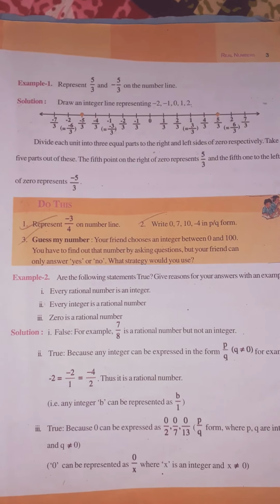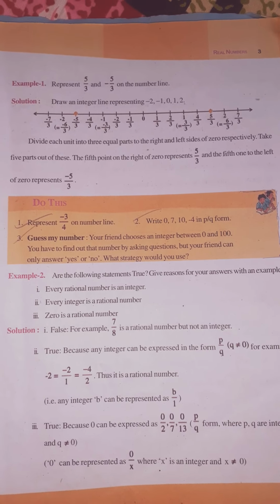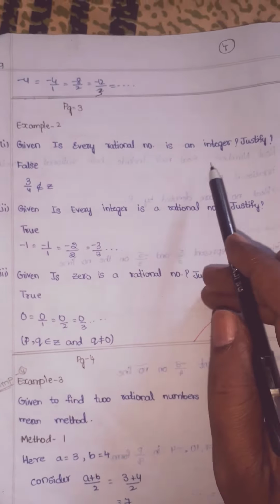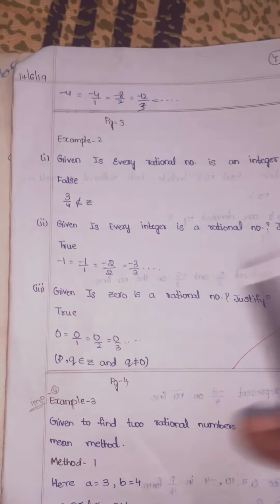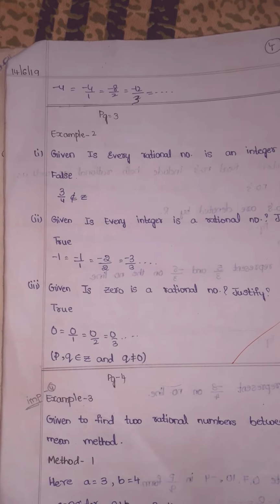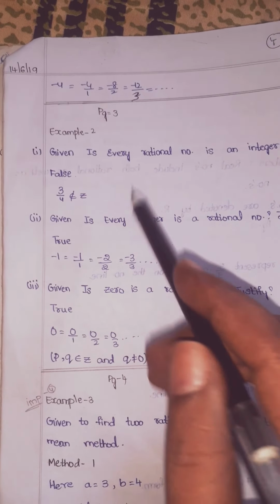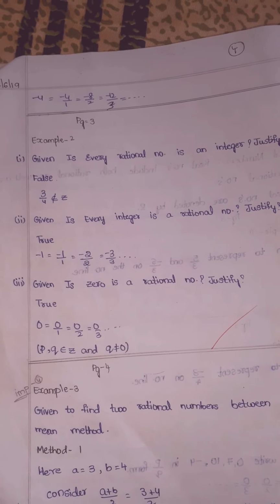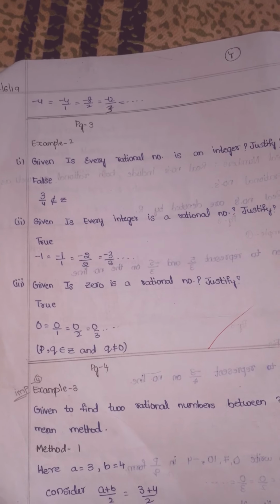Every rational number is an integer or not, he is asking. By looking into our definitions, rational number means p by q form, children, and integer means what? Positive and negative numbers including 0, children. So what can you say, children? Given is every rational number is an integer, justify. False. If you take the example 3 by 4, children, it is a rational number, but it is not an integer, children. Why? Because in integers fractions are not there, children. Only positive and negative numbers including 0.